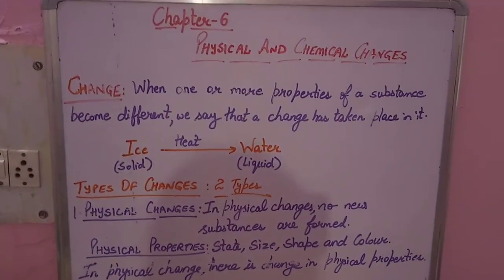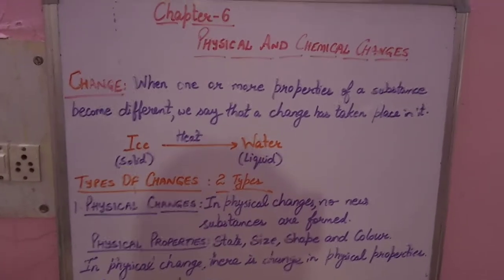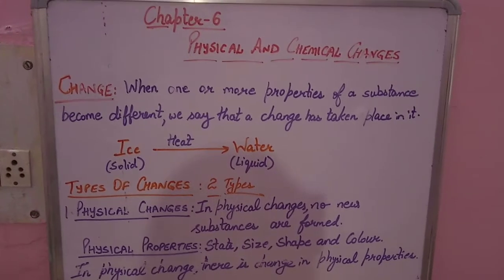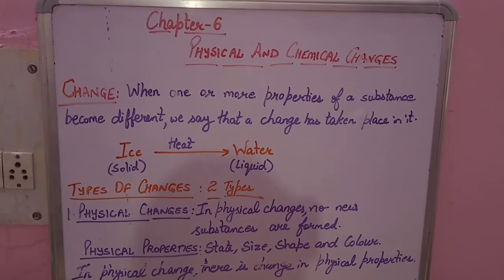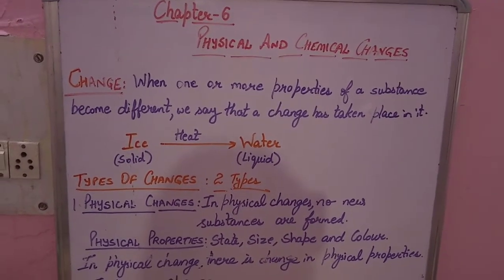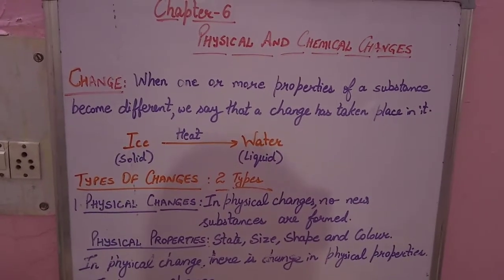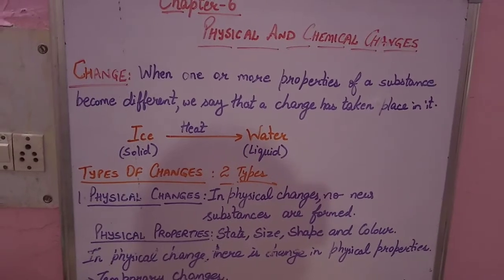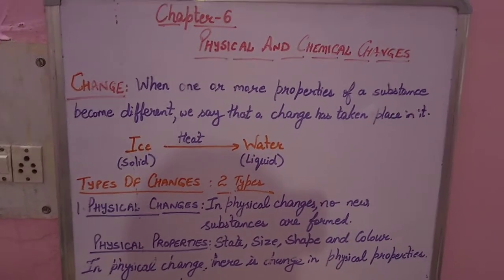It will be more clear with the help of an example. We take ice. We keep it for some time at room temperature. After some time, what will happen? The ice will melt into water. Here the form of ice is changed. Ice, which was earlier solid, has now changed to liquid.